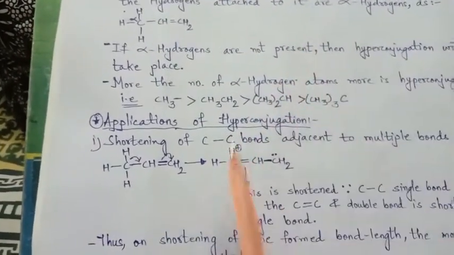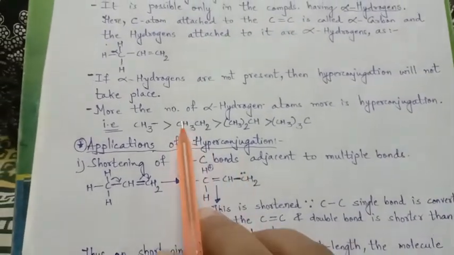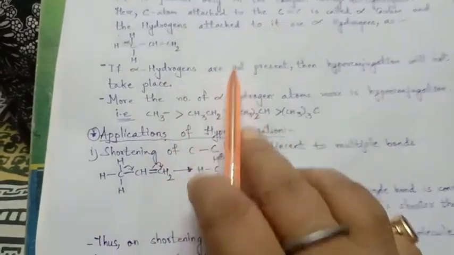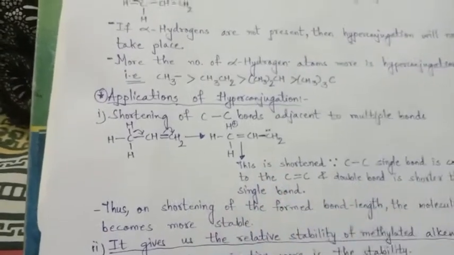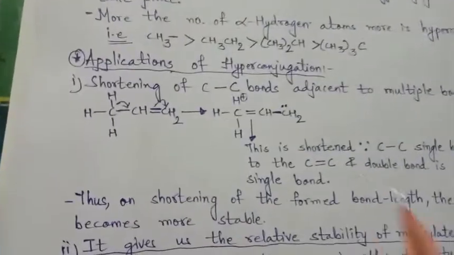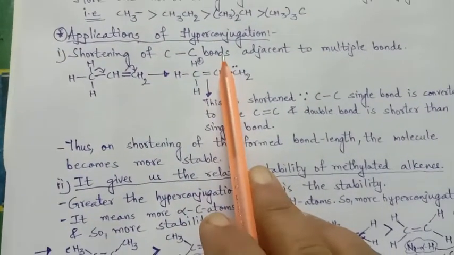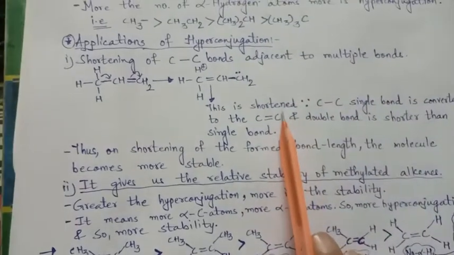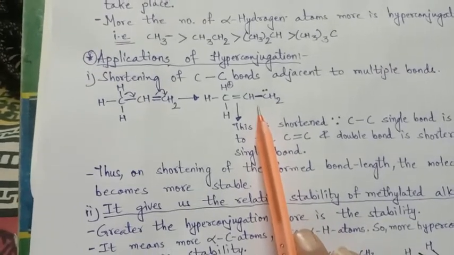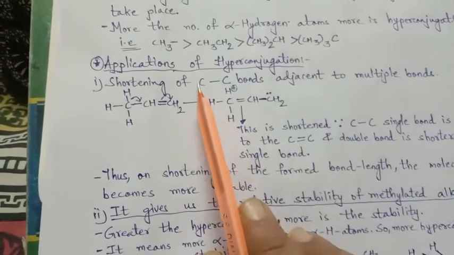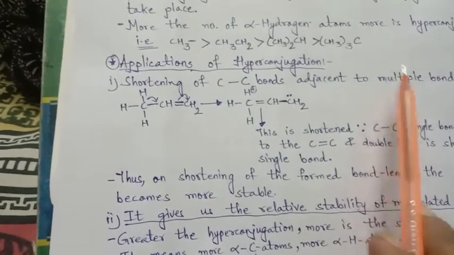So this was about the hyperconjugation which we have studied. We have not discussed alpha hydrogen earlier, which I have discussed here, and applications we have not discussed, so we will discuss them here. The first application of hyperconjugation is shortening of carbon-carbon single bonds adjacent to multiple bonds, that means making the carbon-carbon single bond short, which is adjacent to the double bond.